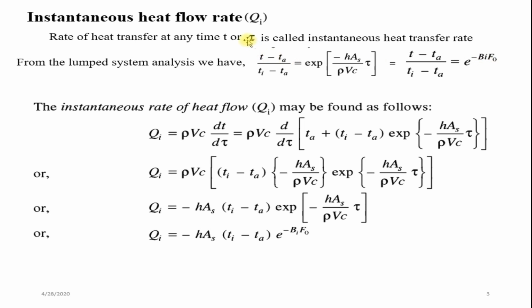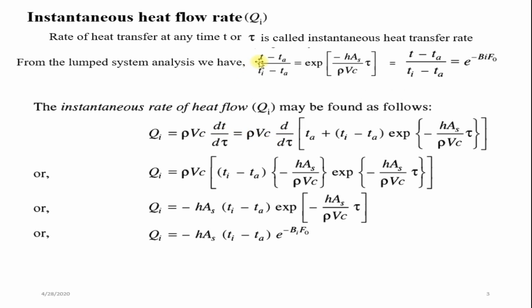Now we need the instantaneous heat flow rate, that is nothing but the rate of heat transfer at any time t. From the m Cp dT equation, m is rho into V, because density is equal to mass by volume, Cp is written as C, and then dT, in rate form, that is rho V C into dT by dt. It is the instantaneous rate of heat flow equation. So rho into V into C, d by dt of what is T?